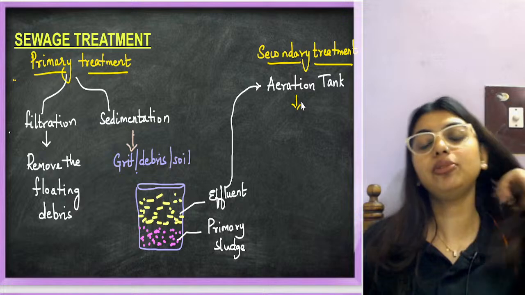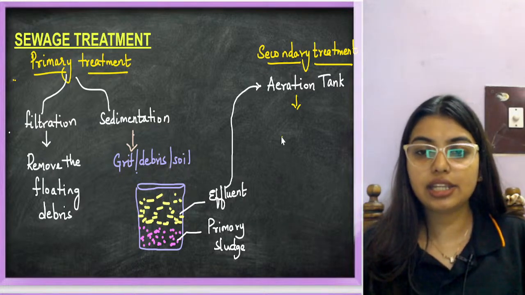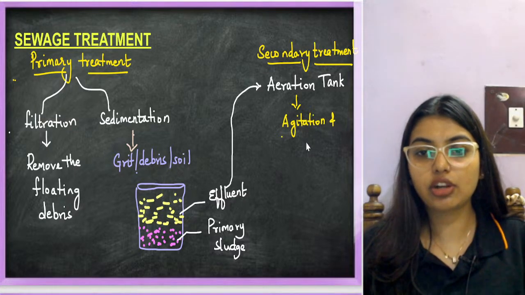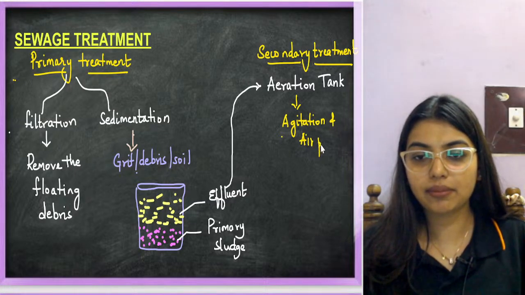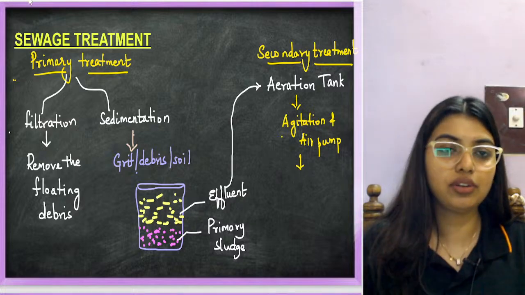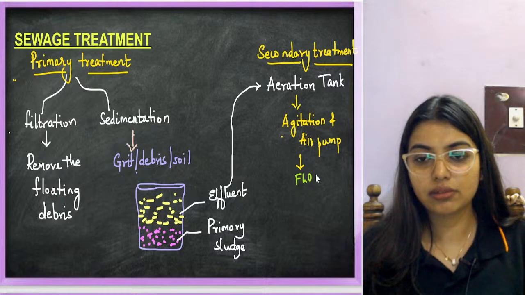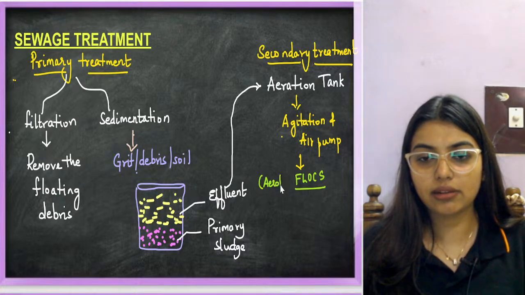Okay, done. Now, students, aeration tank. In the aeration tank, what happened here? There is continuous agitation and continuous air pumping. Air will be pumped, and this will lead to the growth of flocs. What are these, students? Aerobic bacteria.